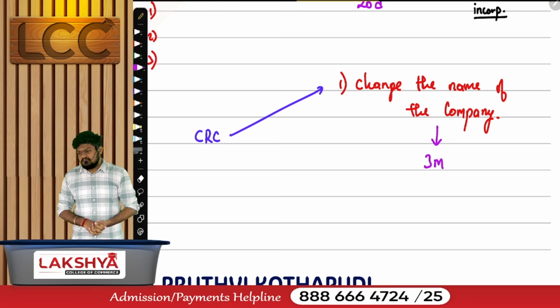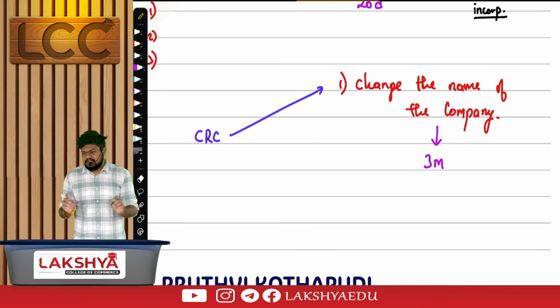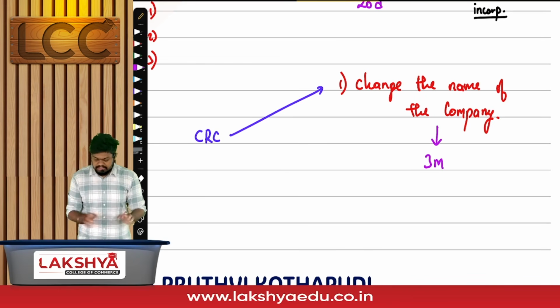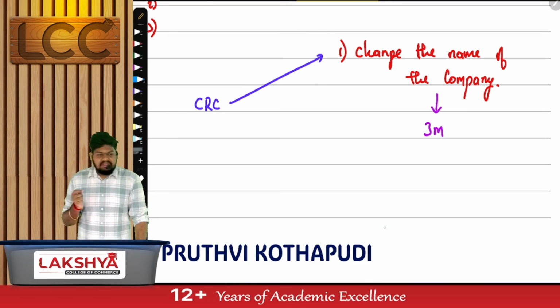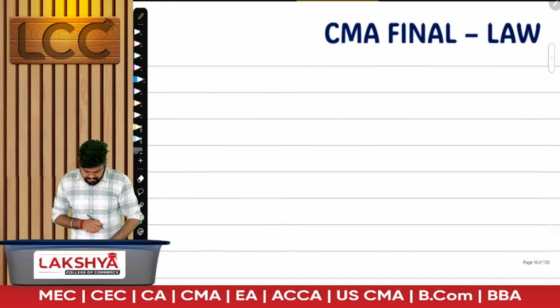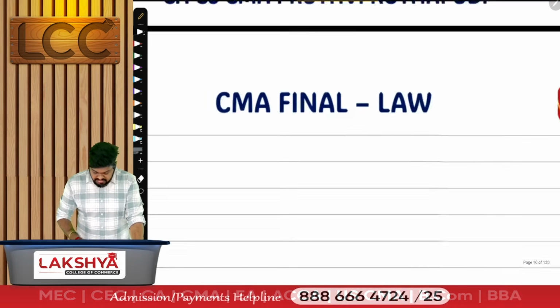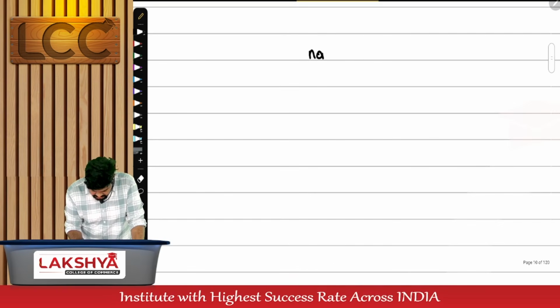Who is passing this order? CRC, asking this company to change its name within 3 months. You have been given sufficient time to complete this entire procedure and change your name. Usual answer, think about it, company's name. I'll probably discuss this in today's session itself, but have this clarity. We'll come back to this point in a bit. I have a little clarity to give before we start it.